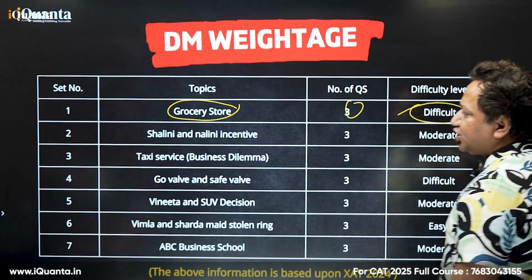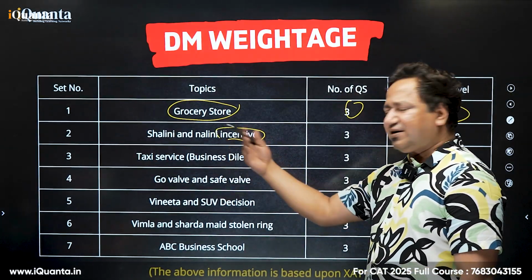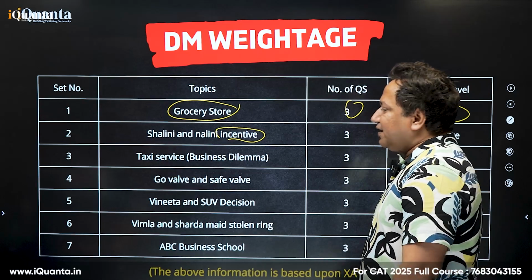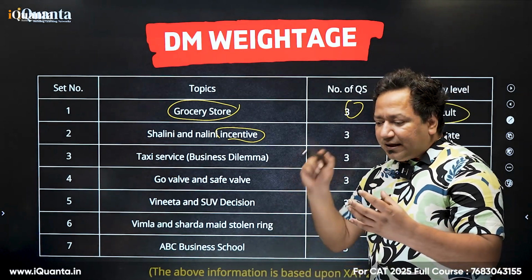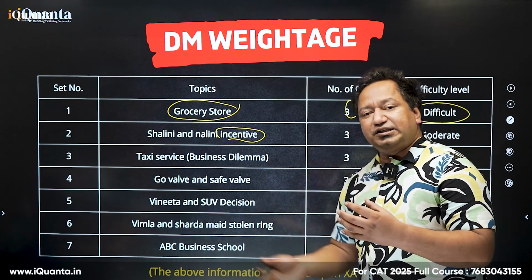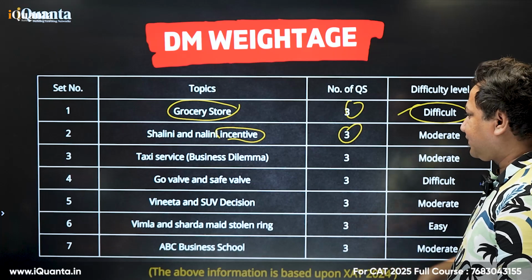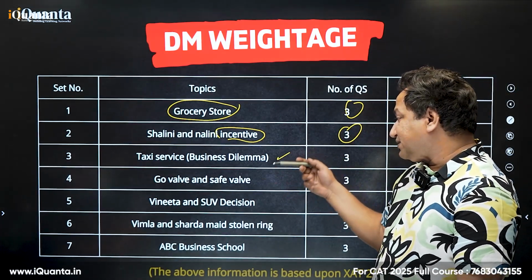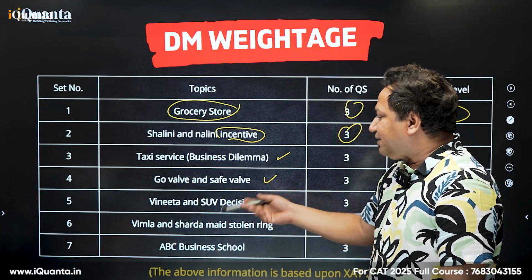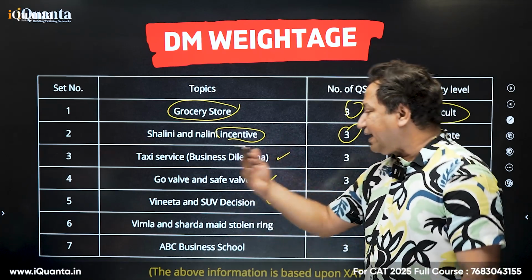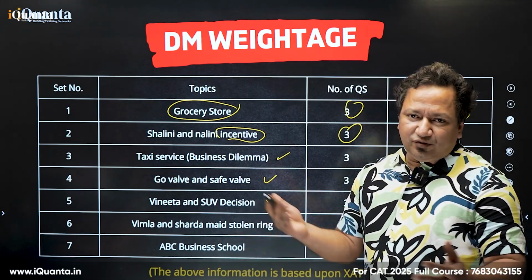That is a possibility. Shalini and Nalini, incentive. As incentive, they might be in sales, marketing, whatever, working somewhere. There's some kind of issue with the incentive that they're getting. So all these things require a lot of critical, mathematical, logical, and ethical thinking. 3 questions again. So 3 questions everywhere. Taxi service, business dilemma, go valve and safe valve. Vinita and SUV decision. Vinita might be someone who wants to buy an SUV, or might be working as a marketing manager in some SUV company.